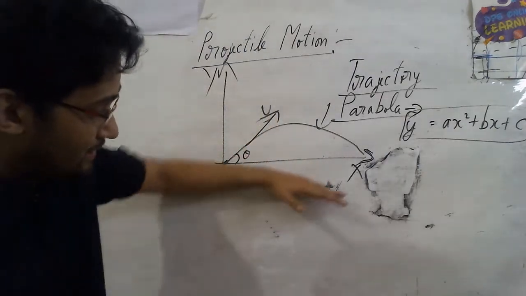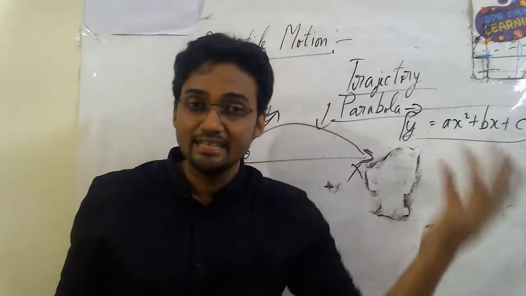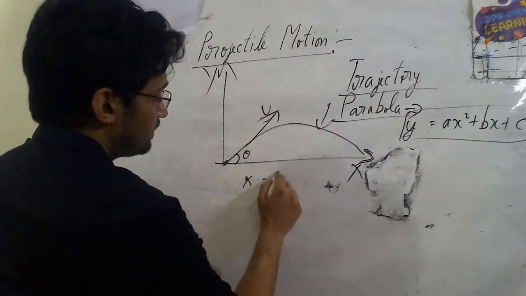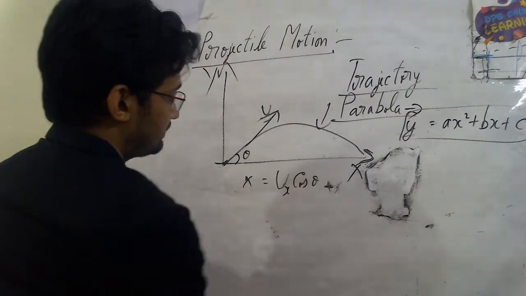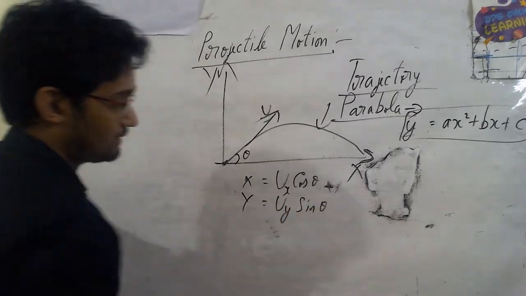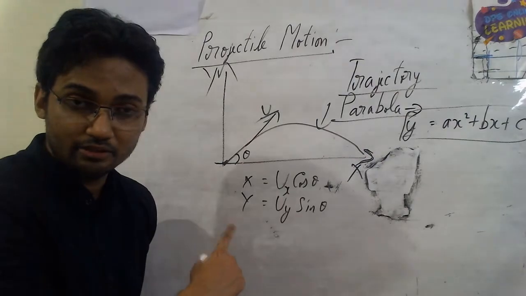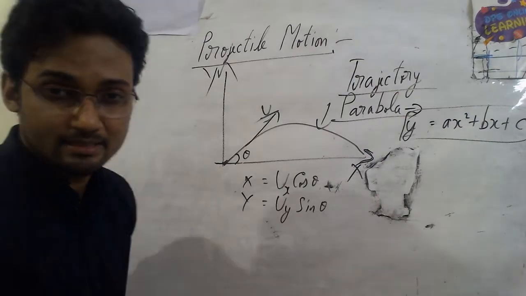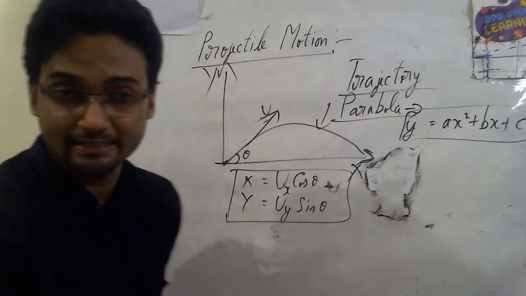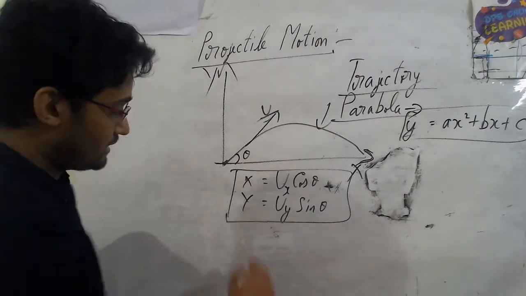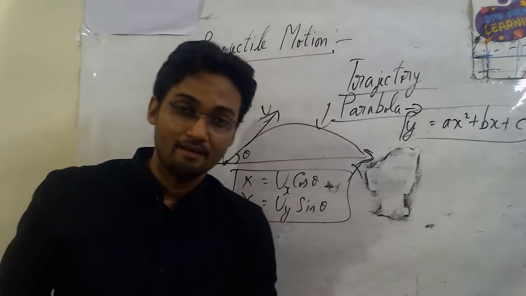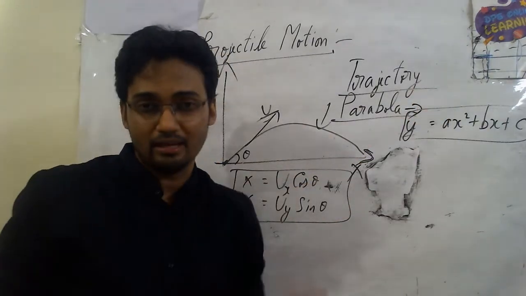But basically in the x direction, when I want to use a theta component, we use it as ux cos theta. For the y direction, we generally use uy sin theta. These are the two main equations which you're supposed to remember. Hence, with the initial velocity and the angle theta, I can have velocity equations for the x and y axes, because when I'm projecting the object, there is velocity, so I will have two equations.